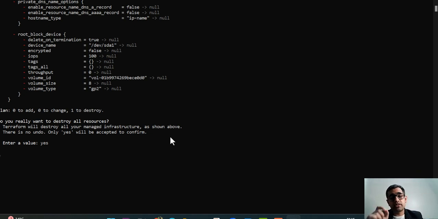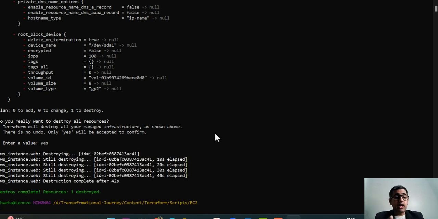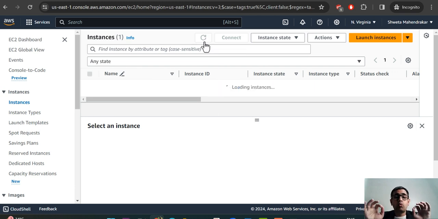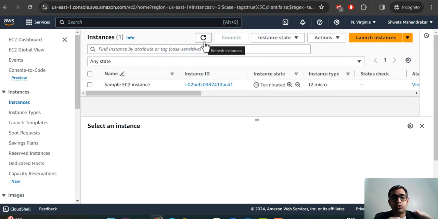Alright, let's wait for this entire thing to complete, and then I'll come back and show you how the infrastructure gets destroyed. Okay, now you see that it says the destroy has been completed. One resource was destroyed, which is the EC2 instance that we had created. Here it is still there because I have not refreshed this page. Once I refresh the page, it will either remove it completely or show that the EC2 instance is being terminated. Now you see here, it says that it is being terminated, guys.